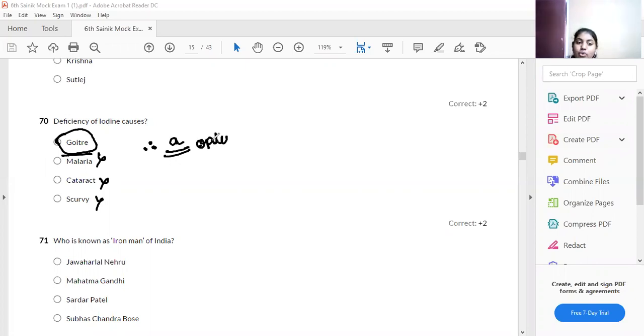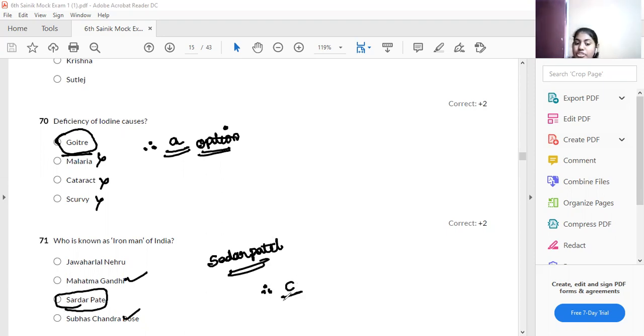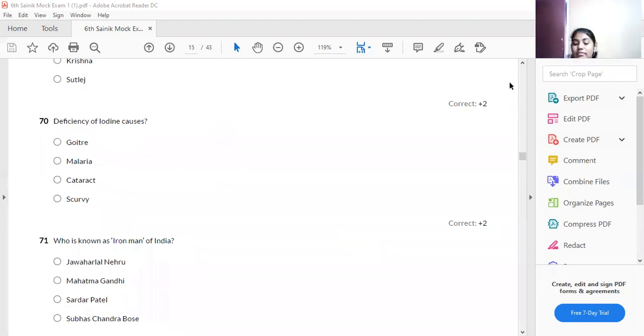The next question: who is called the Iron Man of India? Jawaharlal Nehru? No. Father of the nation? Subhash Chandra Bose? No. Sardar Vallabhbhai Patel, or Sardar Patel, one and the same, is called the Iron Man of India. Therefore, option C is your answer. Gandhiji, Nehru and Subhash Chandra Bose are not called the Iron Man of India.